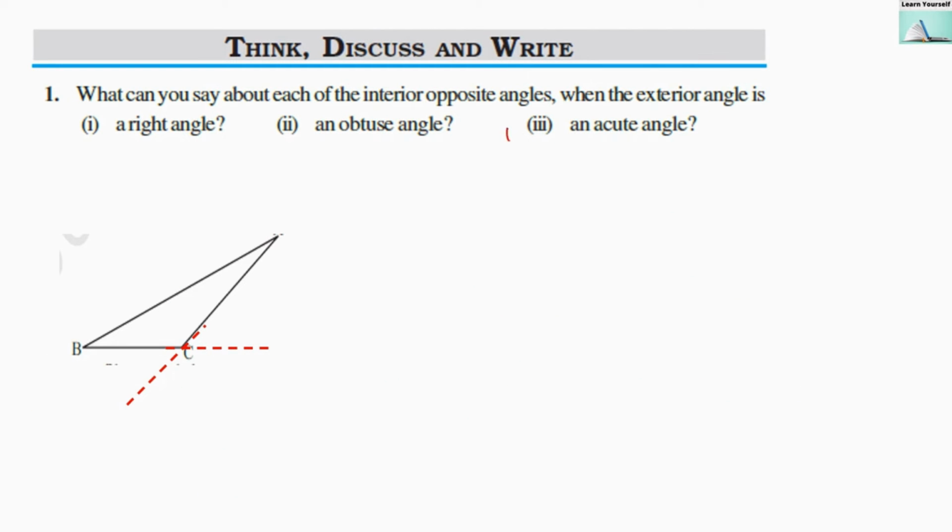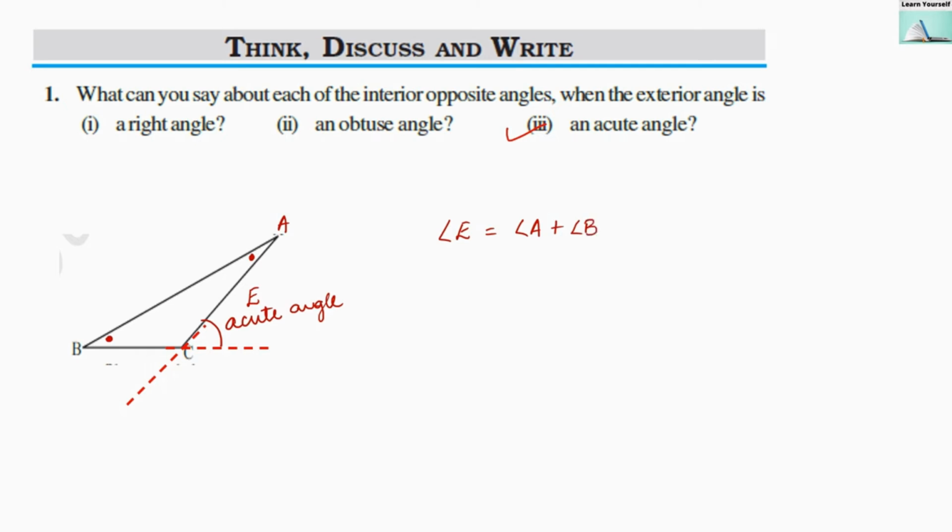Now we are talking about the third option, that is acute angle. If our exterior angle is acute, then what are the interior opposite angles? In triangle ABC, the interior opposite angles are A and B. If our exterior angle E is acute, then angle E equals angle A plus angle B, based on the exterior angle property.